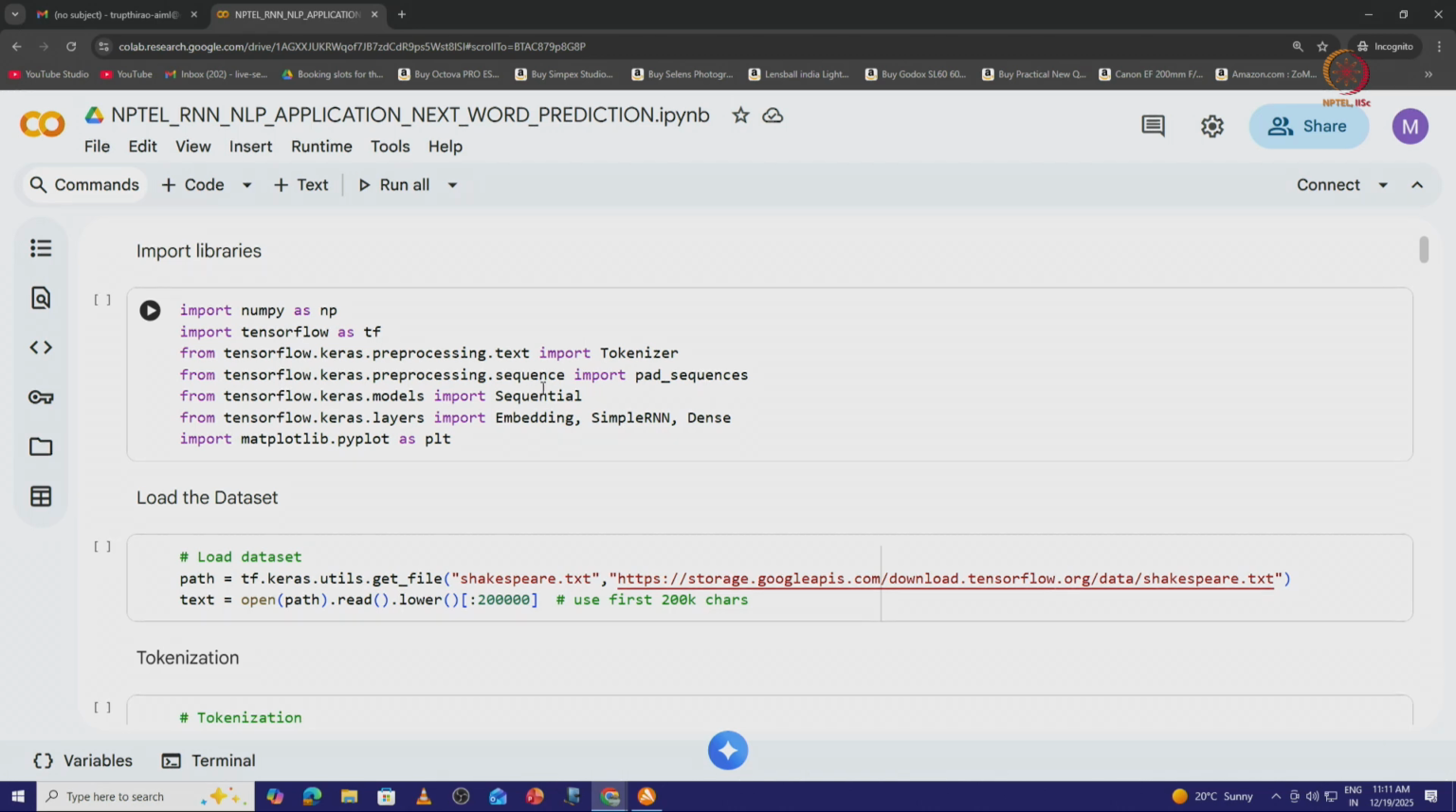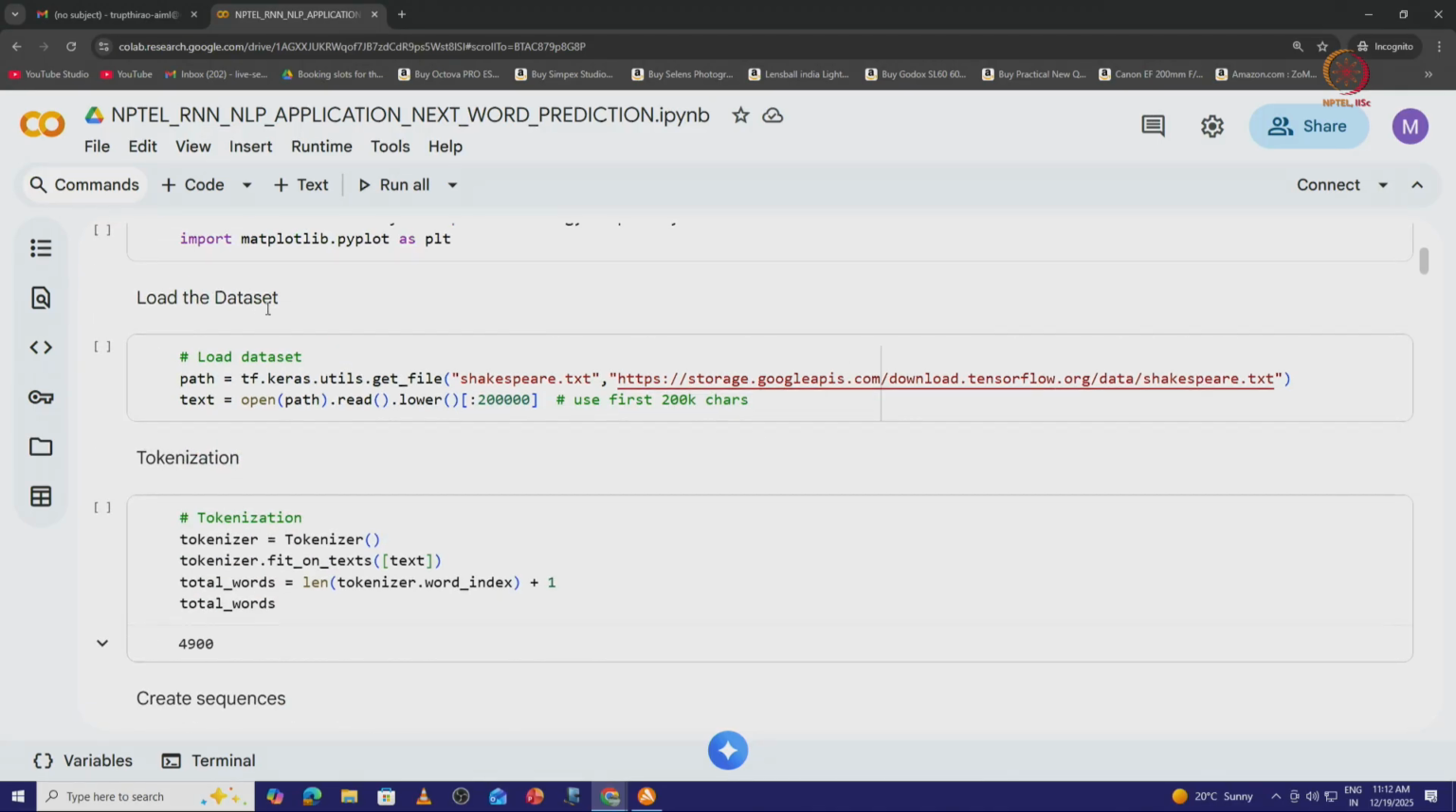Then coming to the Sequential function, it is required to stack the layers linearly. Coming to Embedding, SimpleRNN and Dense layers: the Embedding layer is required in order to convert the words into numbers, that is, a vector representation of the tokens or characters. Then SimpleRNN is required in order to predict the next word based on the previous inputs or the previous set of words. And of course, the Dense layer is a fully connected output layer. And matplotlib is required for 2D plotting. In short we call it plt.